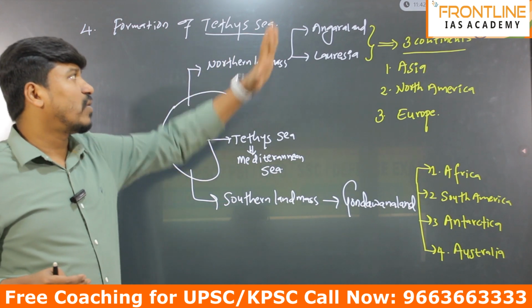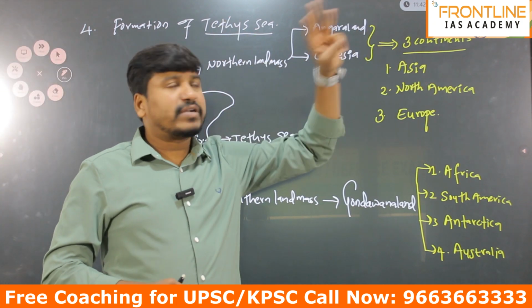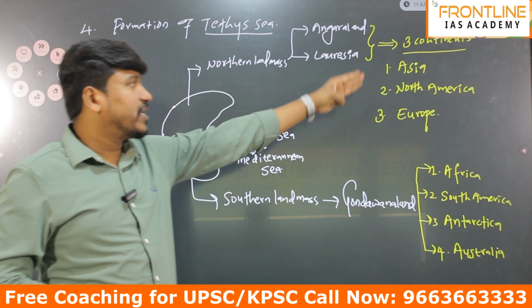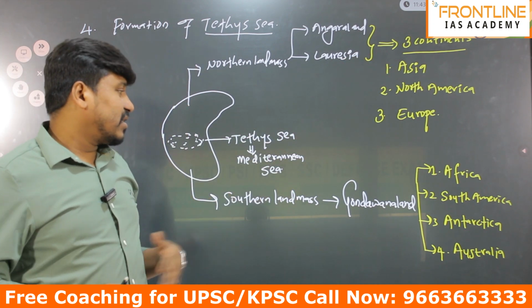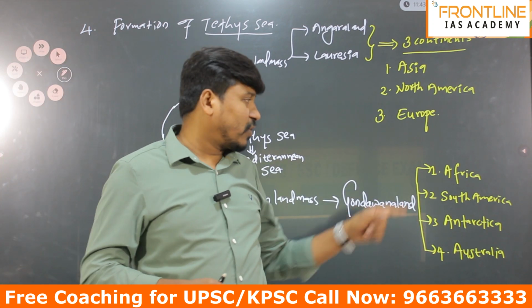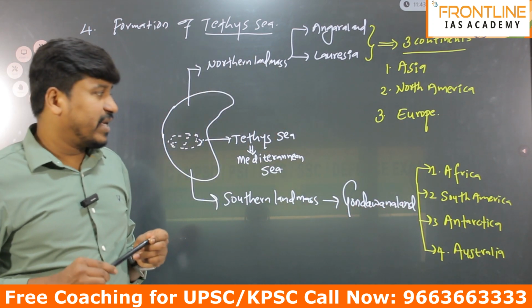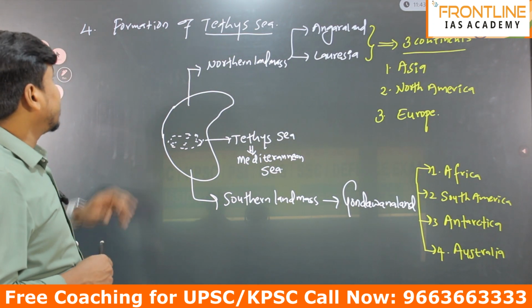The northern landmass we call Angara land or Laurasia. It split into 3 continents: Asia, North America and Europe. The Gondwana land, or southern landmass, split into 4 continents: Africa, South America, Antarctica and Australia.